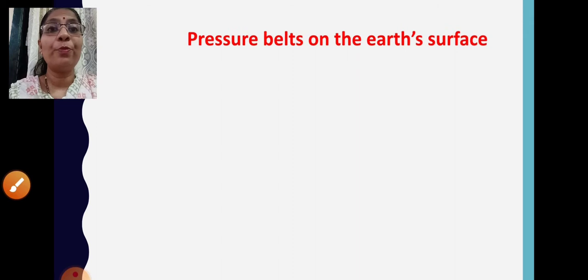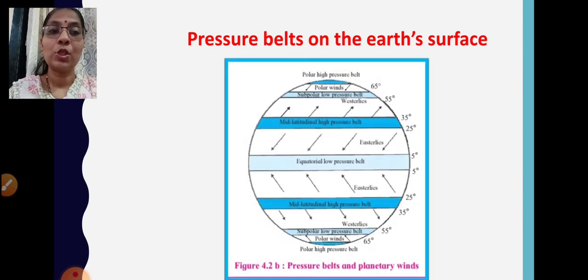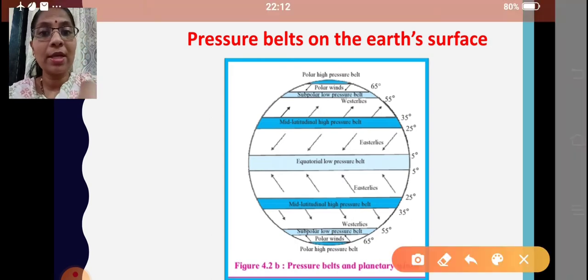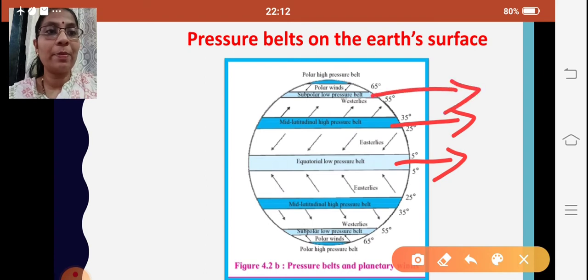Moving ahead. Now what we learned is that because of the uneven distribution of temperature, high pressure belts and low pressure belts are formed on the earth's surface. This is a picture which shows that different types of pressure belts are formed. Now what are these pressure belts? Here we have the equatorial low pressure belt, mid latitudinal high pressure belts, subpolar low pressure belts and polar high pressure belts.